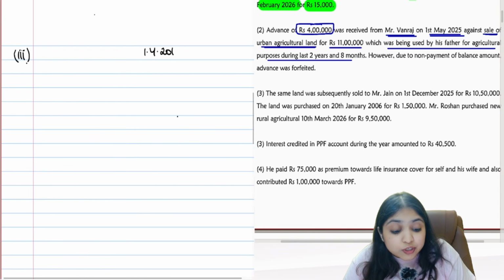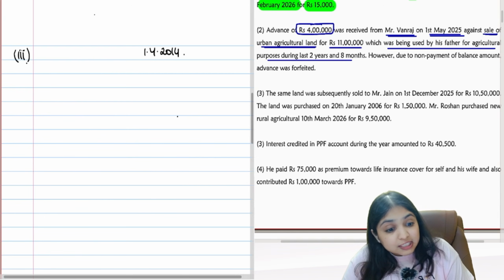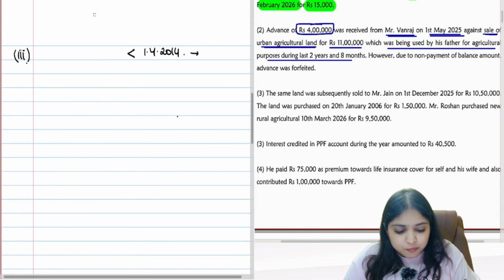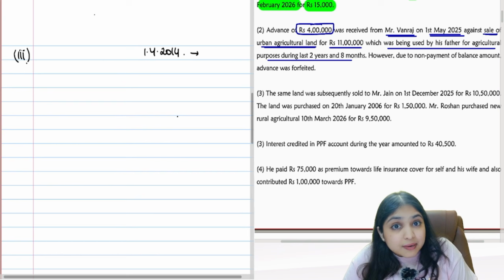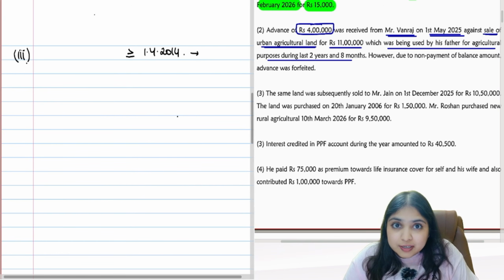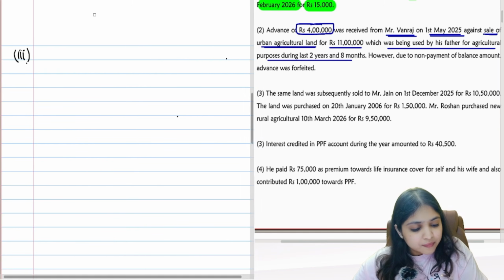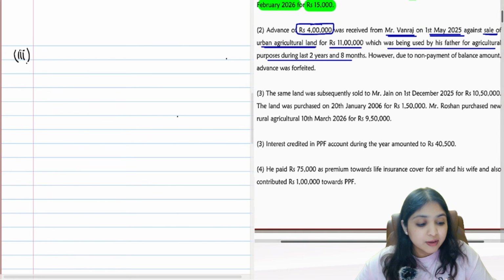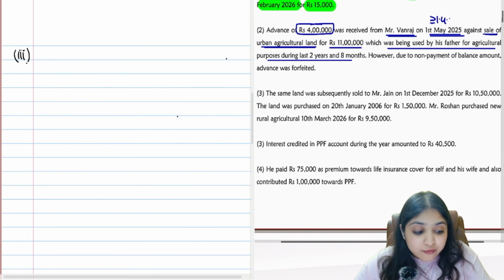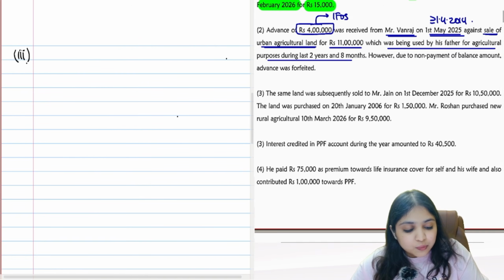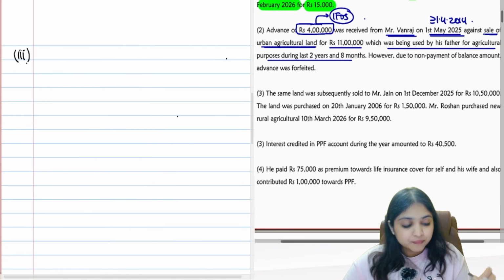1st April 2014. If advance money is forfeited before 1st April 2014, what will you do? You will reduce it from cost of acquisition. But if advance money is forfeited on or after 1st April 2014, then you will straight away tax it in IFOS head. This advance money is forfeited when? It is forfeited on 1st May 25, which is on or after 1st April 2014. Therefore, this advance money forfeited will straight away be taxed under IFOS head.